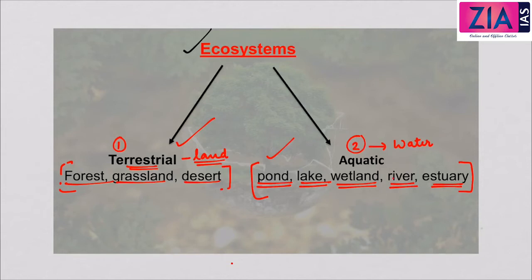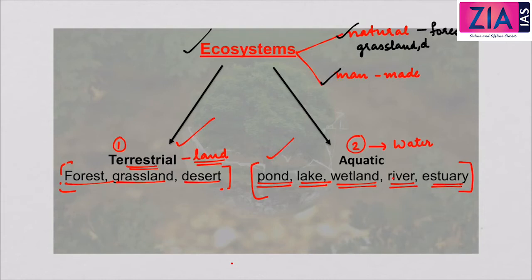Now, another classification is natural ecosystem and man-made ecosystem. I am not going into the detail of it, it is not very important. Natural ecosystem examples are again forest, grassland, desert, and also ponds, lakes, rivers. Now, there can also be man-made ecosystem.